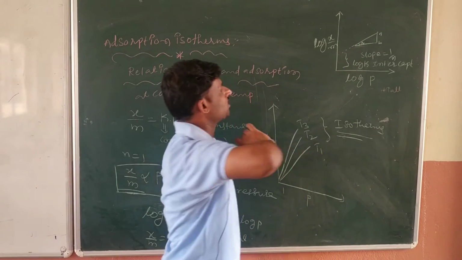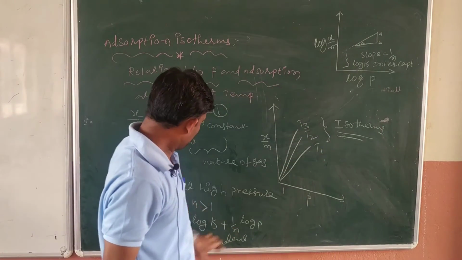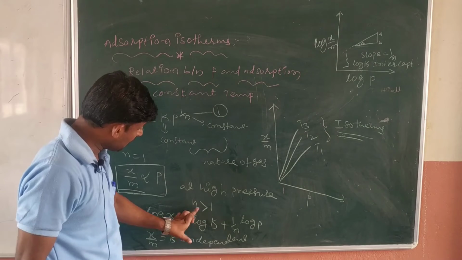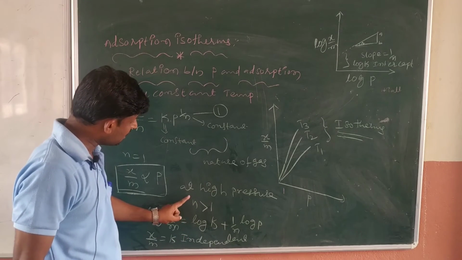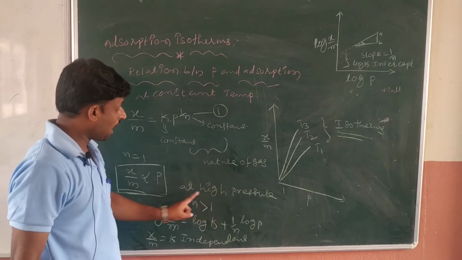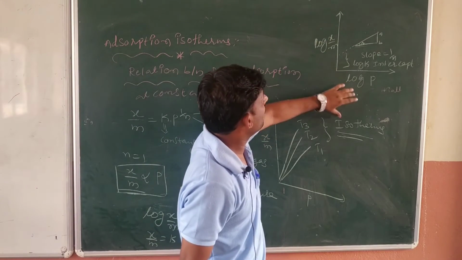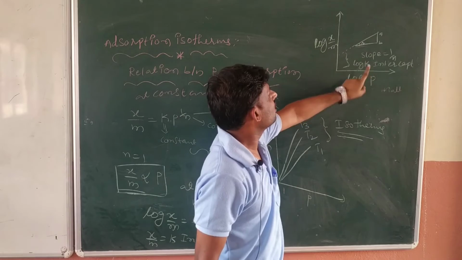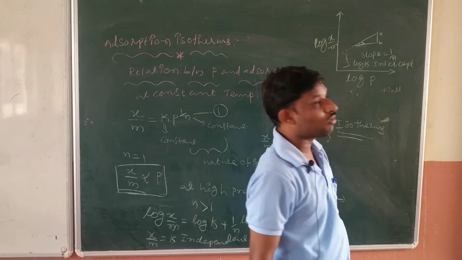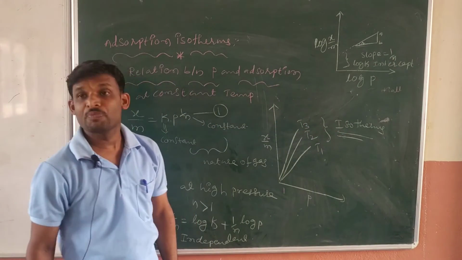We may get this graph when n is not equal to 1, n greater than 1. In which case, sir? That is at high pressure only. In the case of high pressure, we may get the log x by m versus log p graph like this. The slope is nothing but 1 by n.